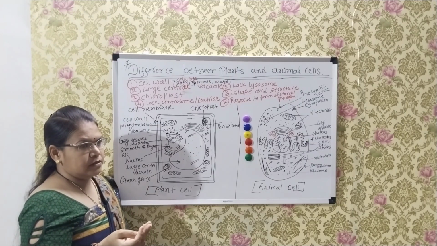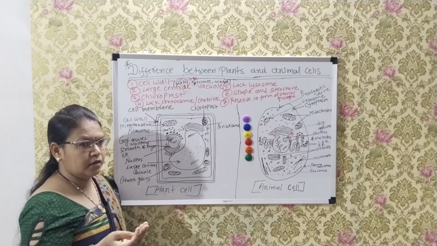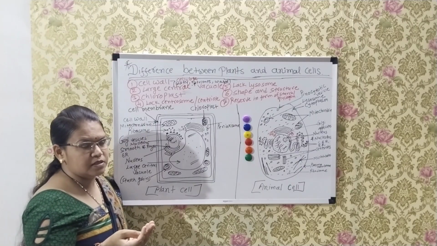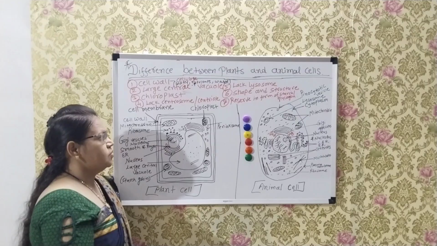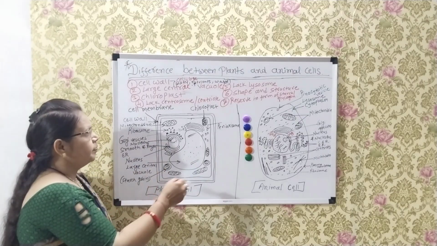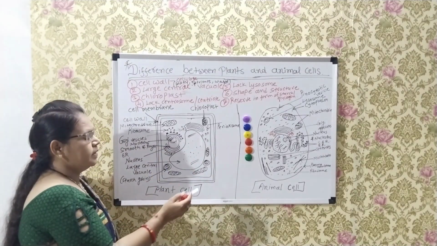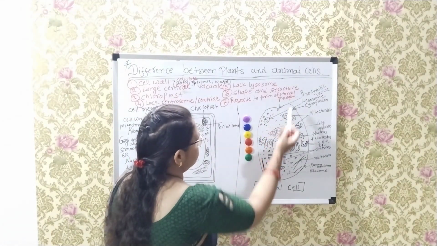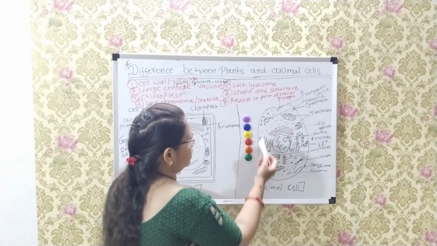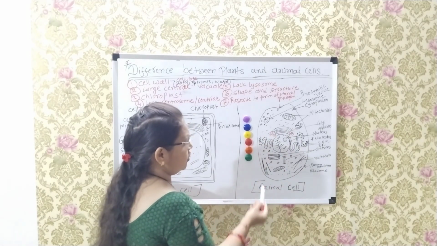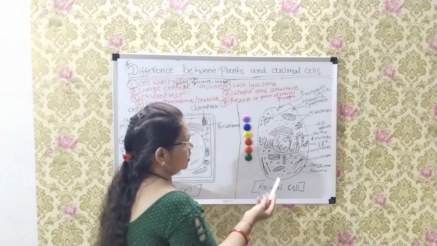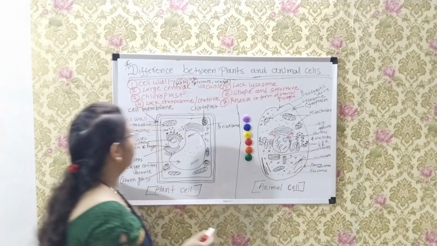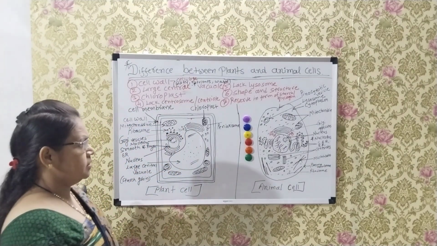Lysosomes destroy waste substances in cells. So lysosomes are absent in plant cells, but lysosomes are present in animal cells. In animal cells, lysosomes destroy waste substances in the cytoplasm.